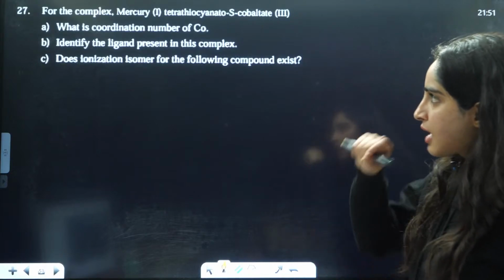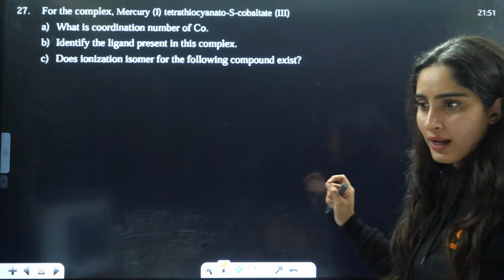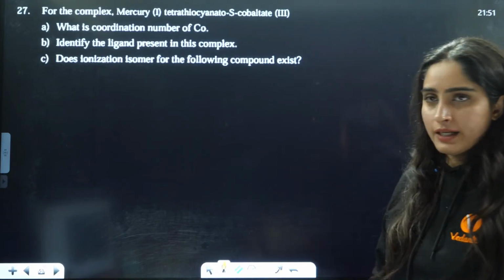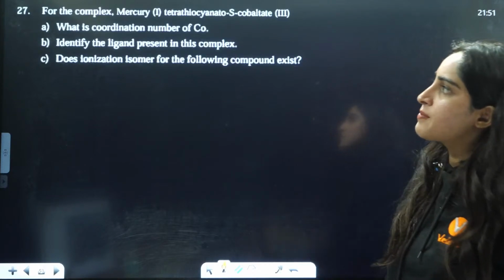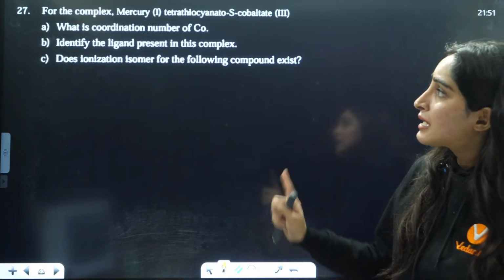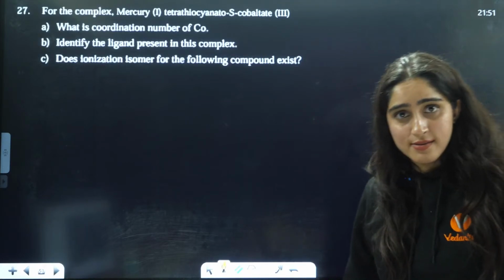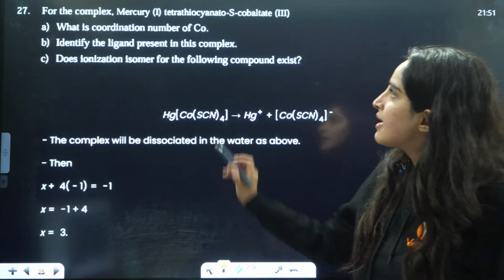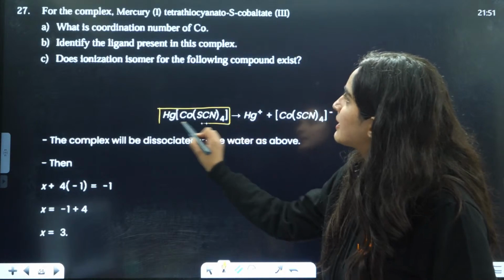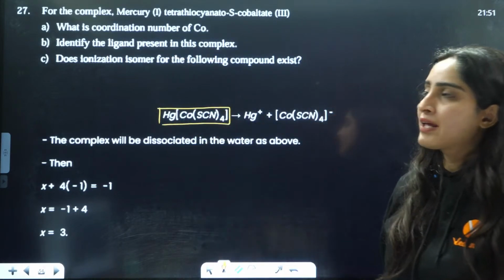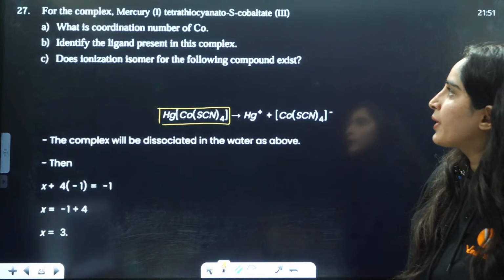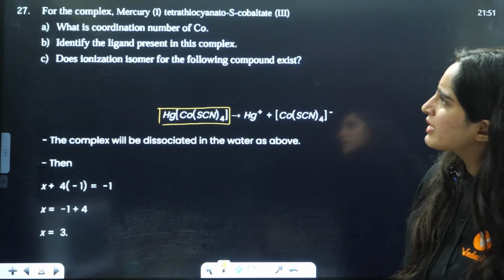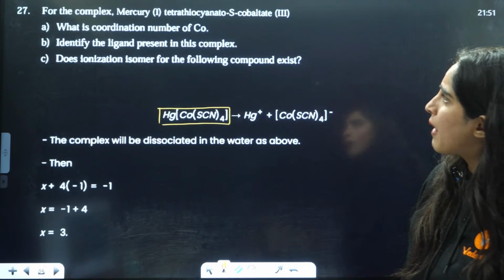Okay, next is for the complex mercury 1 tetrathiocyanato S cobaltate. First thing is, what is the oxidation number? Identify the ligand present. Does ionization isomer for the following exist or not? So this is from coordination chemistry. This is your compound, right? Mercury 1 tetrathiocyanato S cobaltate.